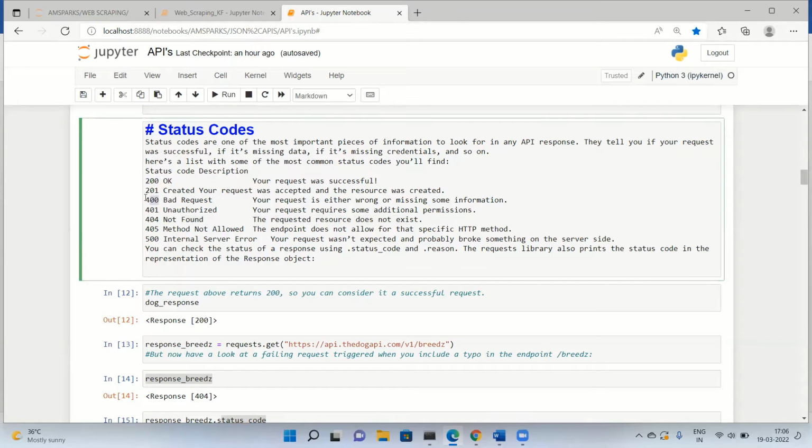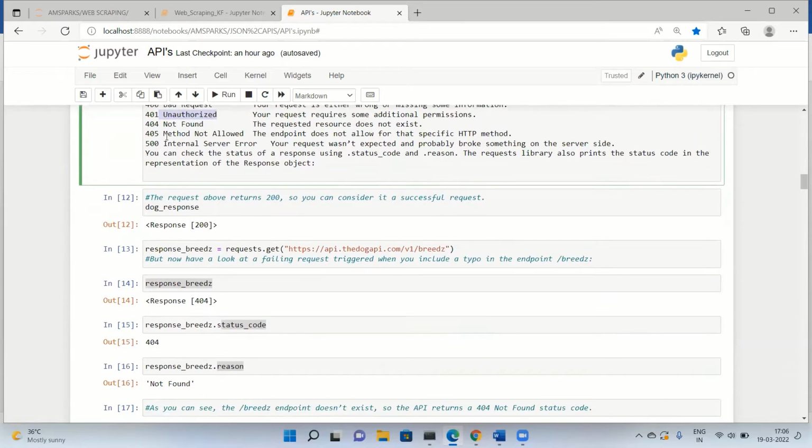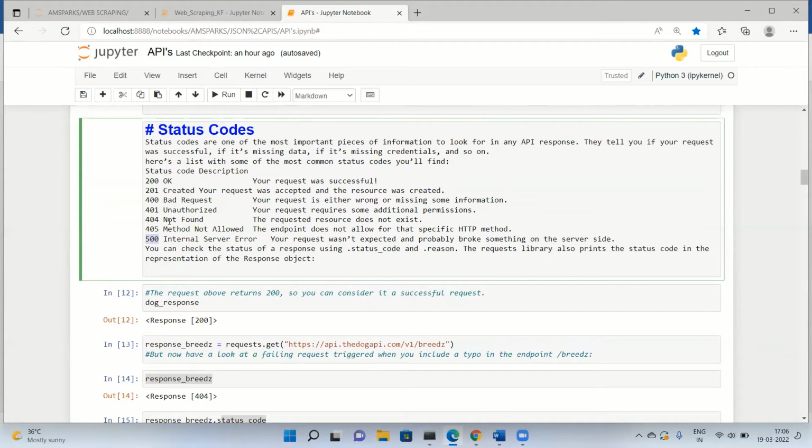If it is 400, that means it's a bad request: your request is either wrong or missing some information. Most of the time we get the 404 not found error, which means the requested resource does not exist. If we get 401 unauthorized, that means your request requires some additional permissions. Sometimes you also get 500 internal server error. As he told, the 500 series is server issues, and 400 is related to permissions and so on.